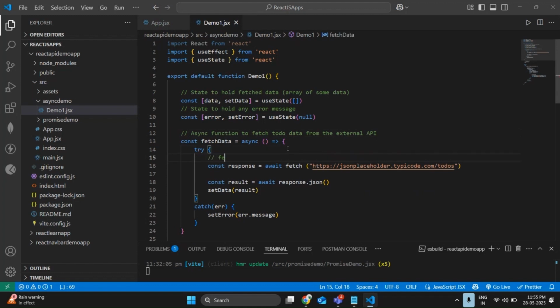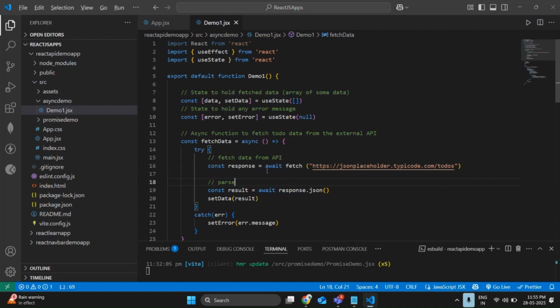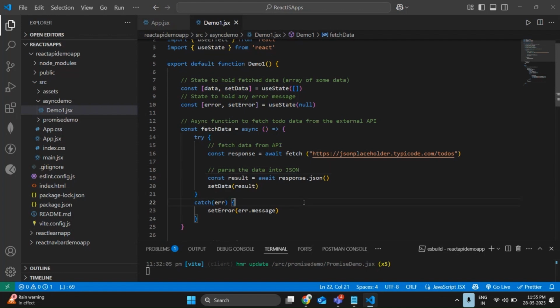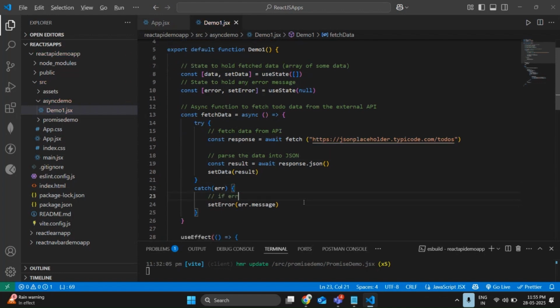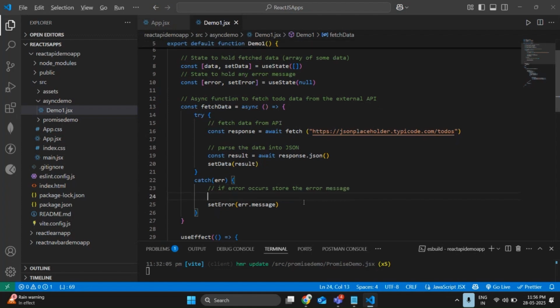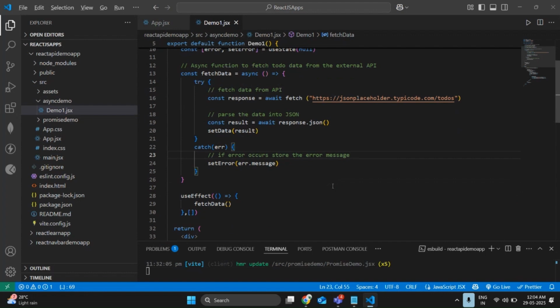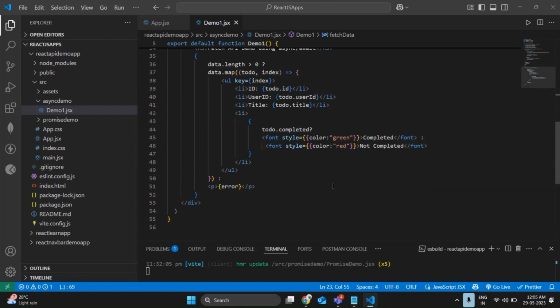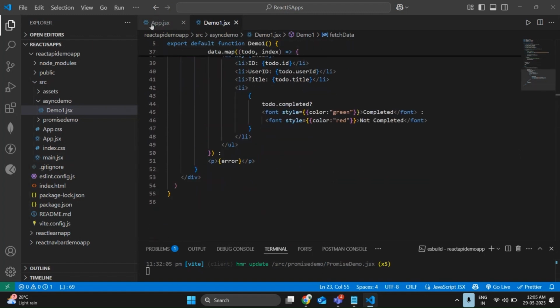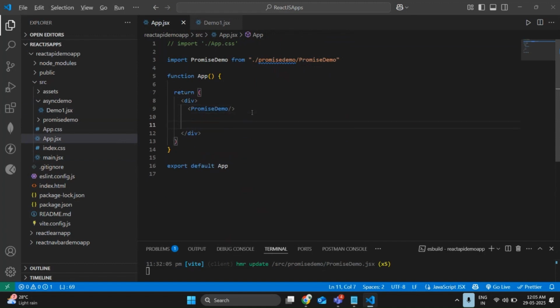What it is going to do: it is going to fetch data from the API, and parse the data into JSON format. Done. You already know, if an error occurs, store the error message. Wait a second. Done without any issue. So what is done? Promise demo done, useEffect done, fetching is done, everything is done very clearly. So let me export this to my App.jsx. So how it is going to appear, we'll see.